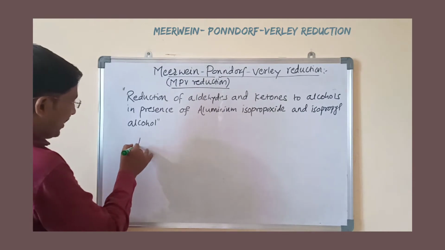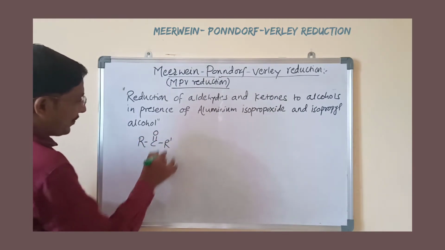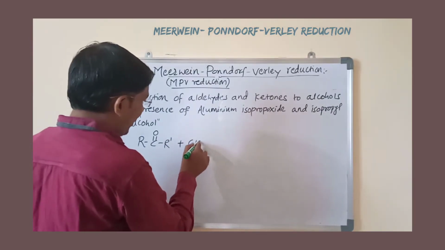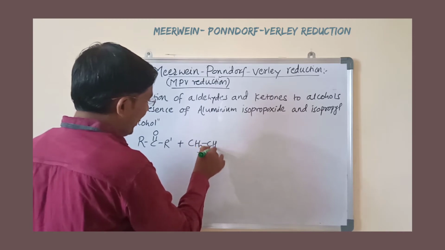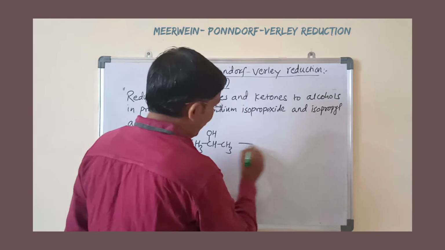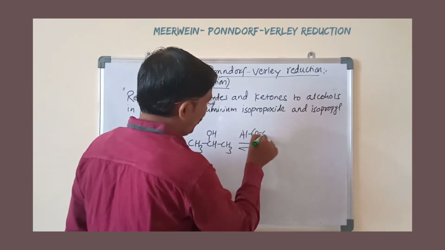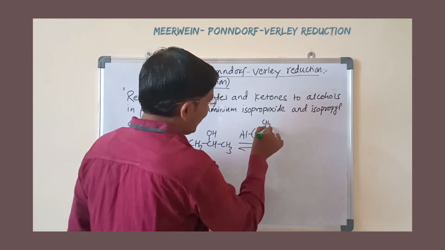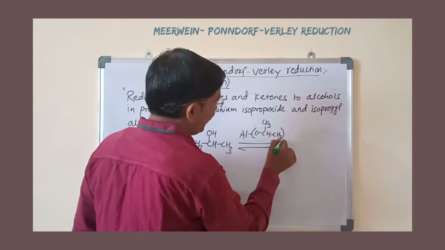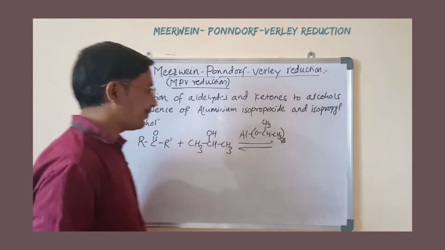General reaction, that is RC double bond O R dash is treated with aluminum isopropoxide and isopropyl alcohol. Aluminum isopropoxide, that is Al(OCH(CH3)2) taken 3 times, which can be written as Al(OiPr)3.